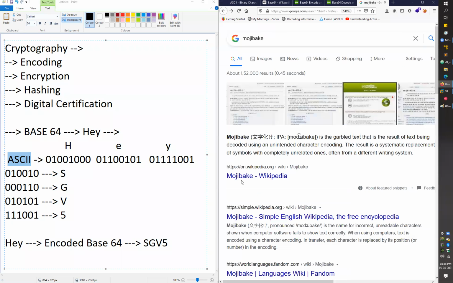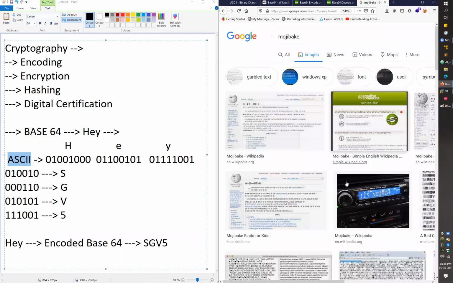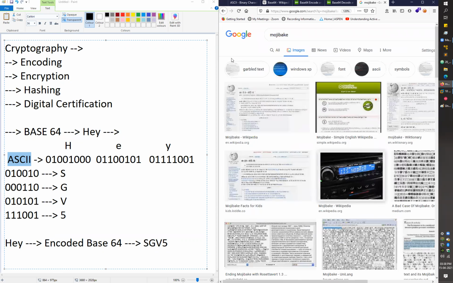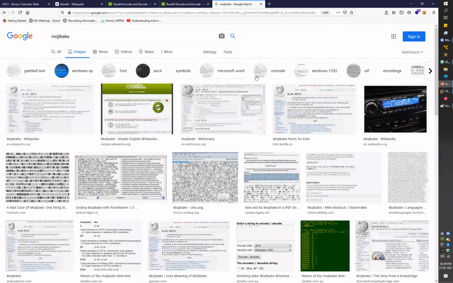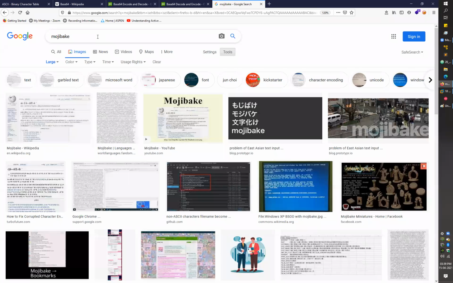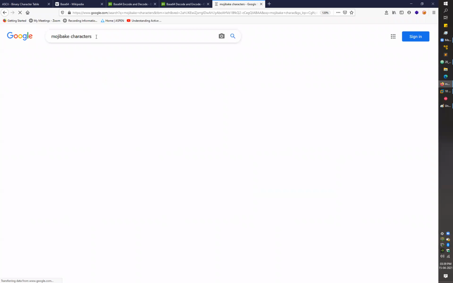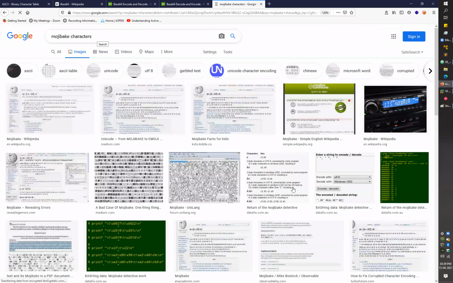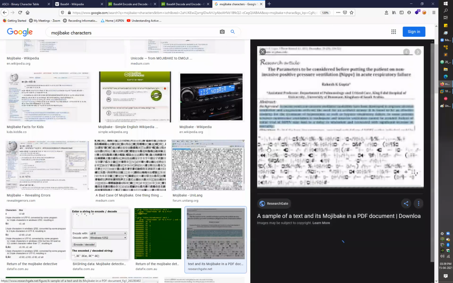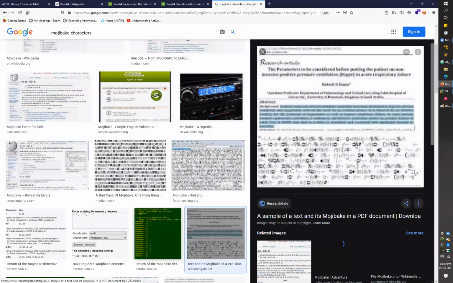Go with the English. Yeah, you have seen this kind of format when your system was not able to read the data, right?